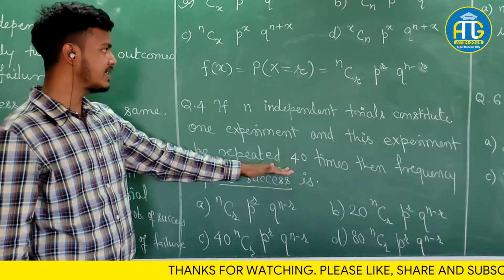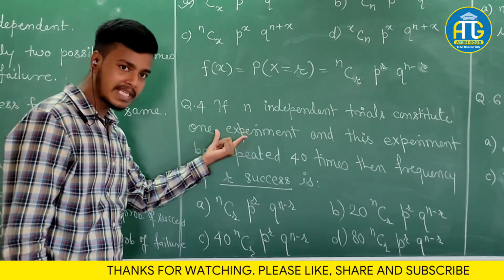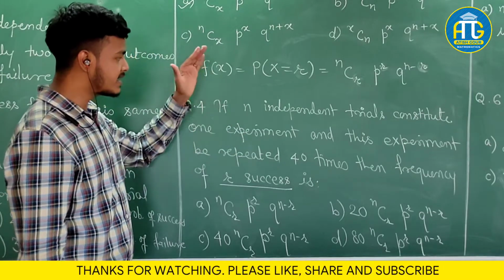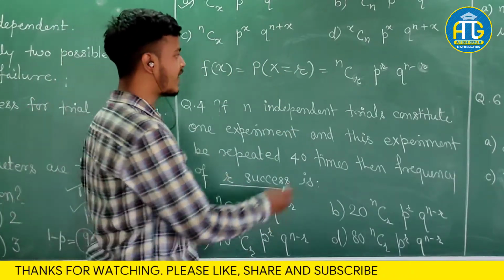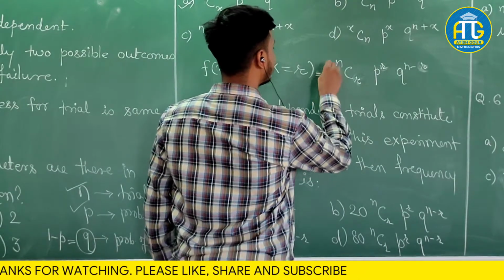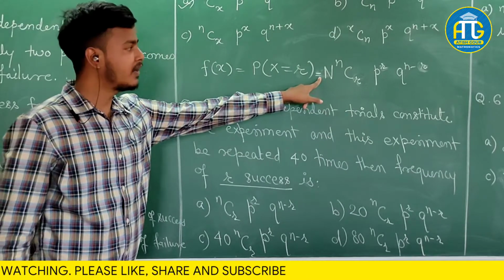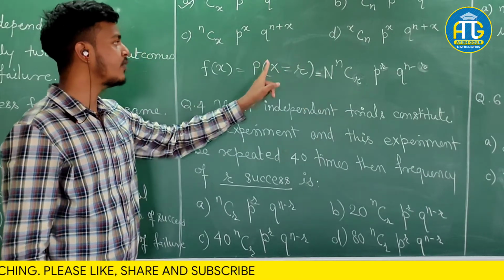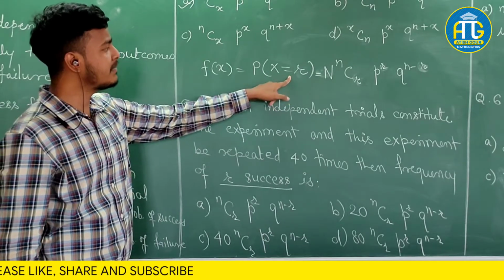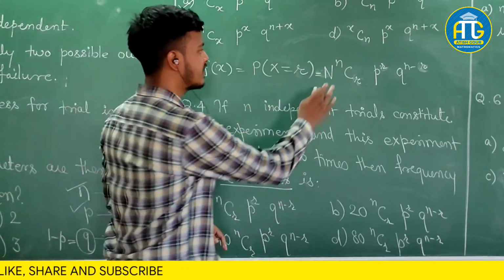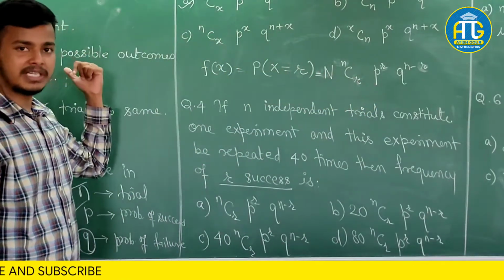But as you can see, there are n independent trials which constitute one experiment. Suppose this experiment is repeated n number of times, so what we do is find its probability by multiplying by this number. So what is the probability of R successes when the experiment is repeated n times? This is n into the probability function in the binomial distribution.